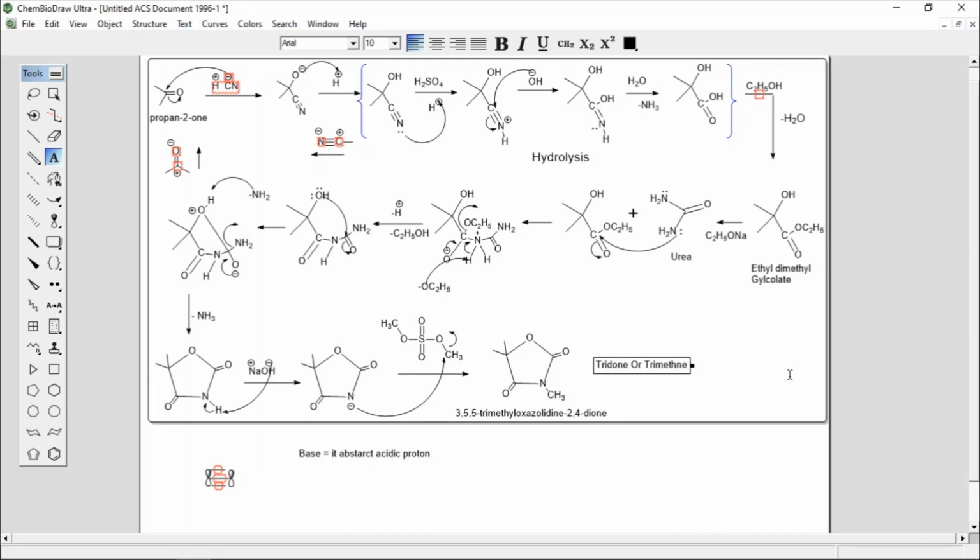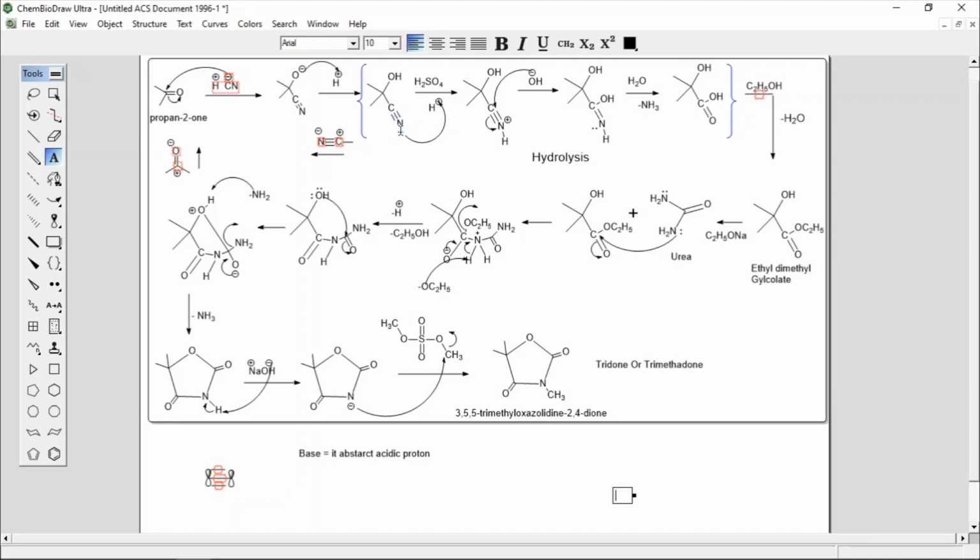Trimethadone. Okay, so this is the simple reaction mechanism. Your propan-2-one reacts with hydrogen cyanide. So this hydrogen cyanide, the CN minus will act as a nucleophile. It will attack on the carbonyl carbon of this acetone. The pi bond will break. The bond pair shifts on oxygen. There is a negative charge, and it takes proton from the solvent, converting to OH. And the next step is simply hydrolysis. This step is called hydrolysis.